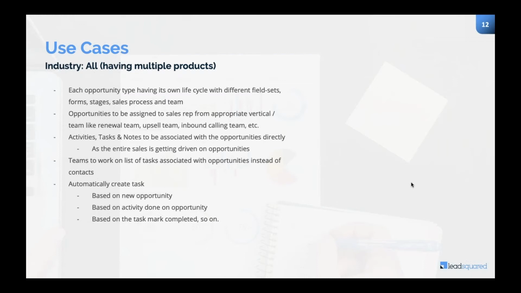So this is what opportunity management is, and the core use cases can be, again, you want to sell different products. Each of the products has its own life cycle, different field sets, different forms, different sales processes, different teams that will handle different types of products. The activities, tasks, and notes are all supposed to be associated with the opportunity rather than the contact, and the teams are supposed to work on the opportunity that they are assigned to rather than directly working on a particular contact. All your automations, all the task creation, task reminders, everything has to be done on the opportunity and not on the contact.